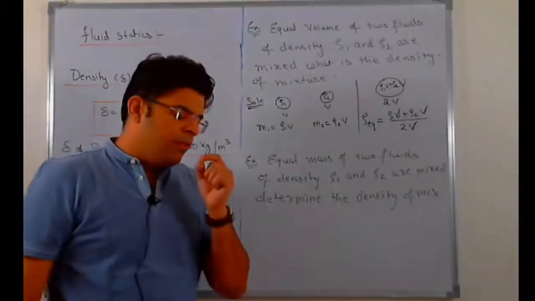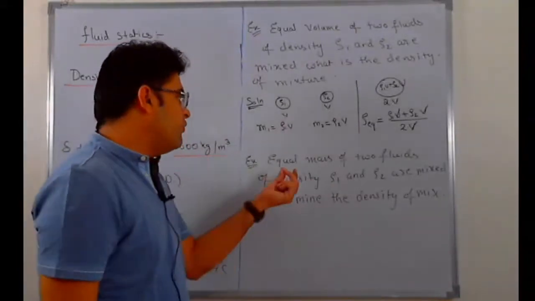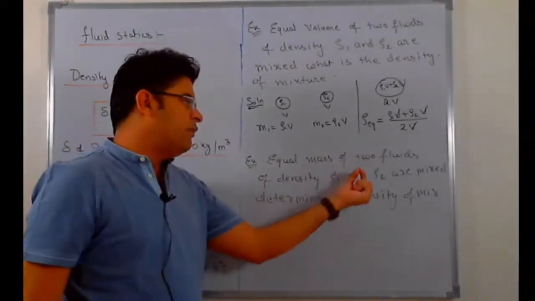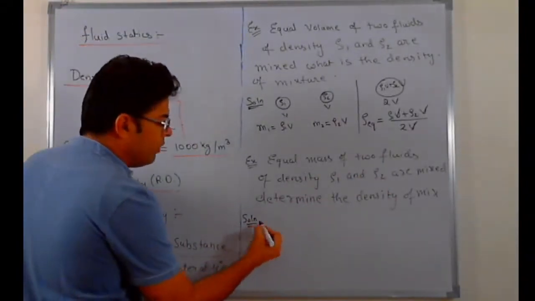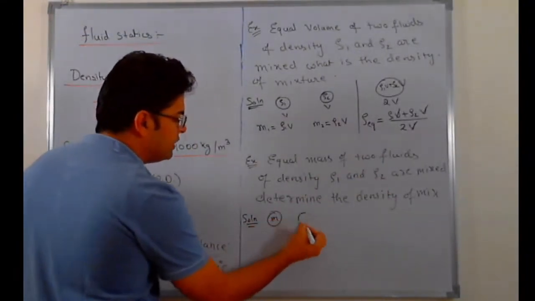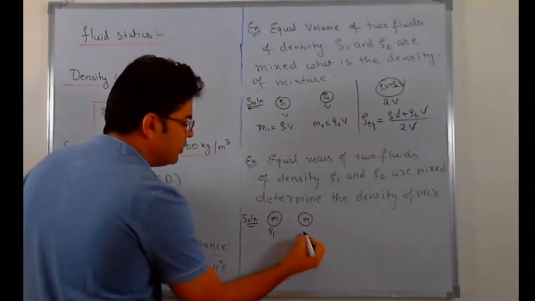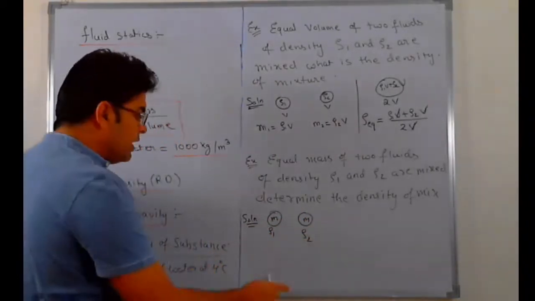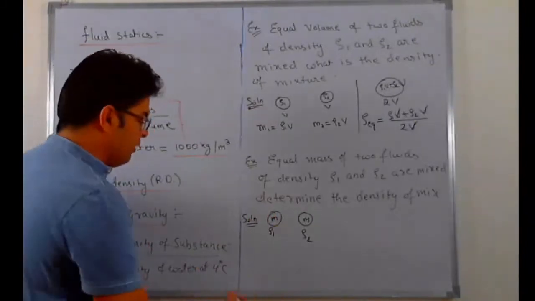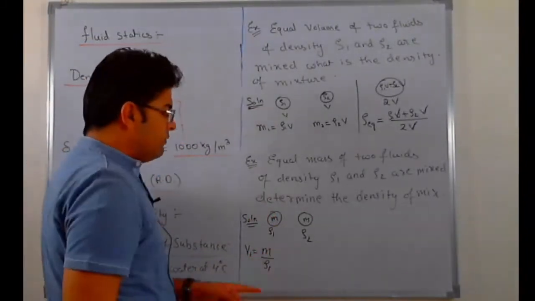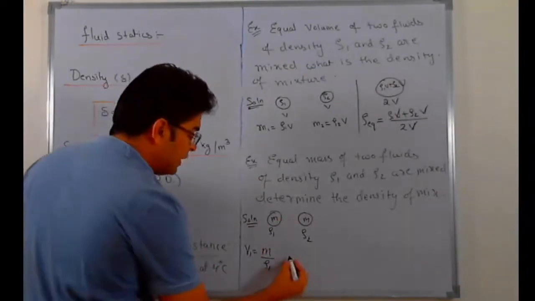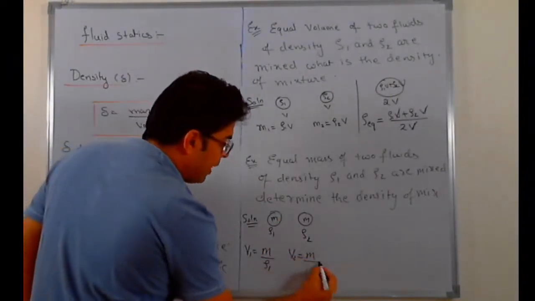Same type of question but a little bit different. If equal masses of two fluids of density ρ1 and ρ2 are mixed, determine the density of the mixture. This time we are taking equal masses. So let's say the first one has mass m, the second one has mass m. The first one has density ρ1, the second one has density ρ2. If the first one has mass m and density ρ1, then the volume of the first one will be m by ρ1. Similarly, if the second one has mass m and density ρ2, the volume of the second one has to be equal to m by ρ2.